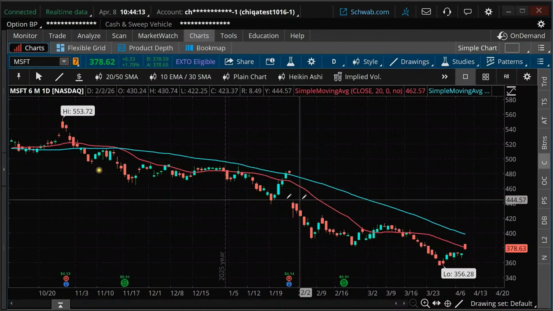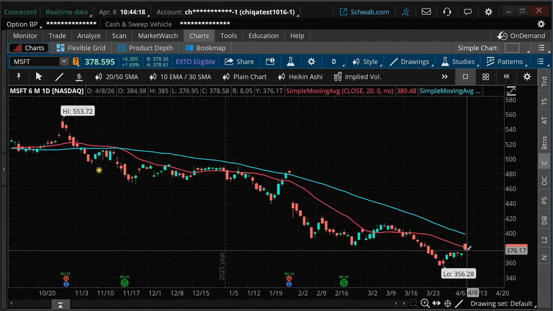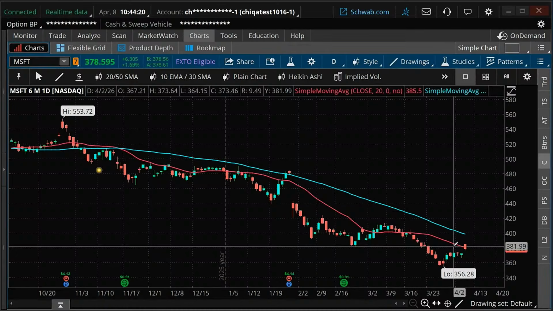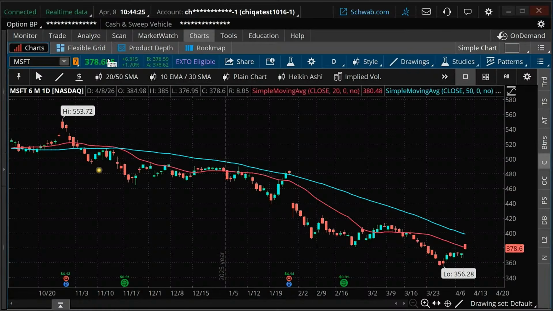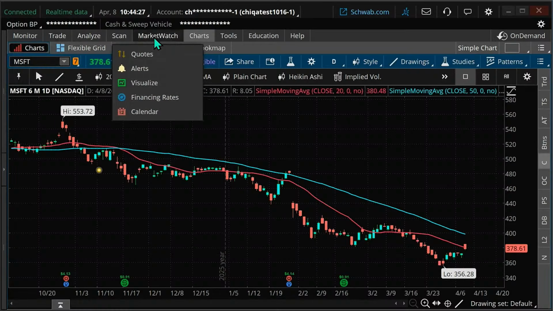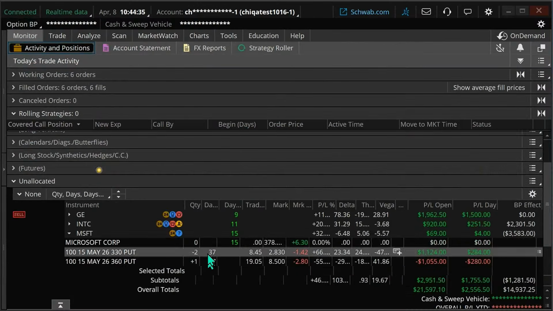Let's look at Microsoft again. Again, the general trend has been going down. So from a purely technical standpoint, I'm going to consider this to be more of a bearish trade, even though we have some bullish momentum right now. So if it's a bearish trade, we could say, well, I'm going to stick with this a little bit longer. But if you want to get out of this trade, just let me back up one second.